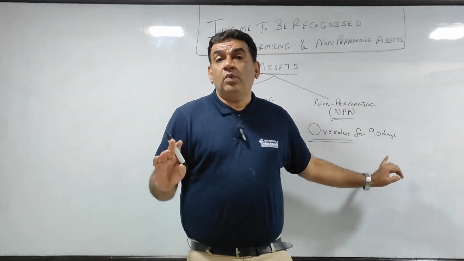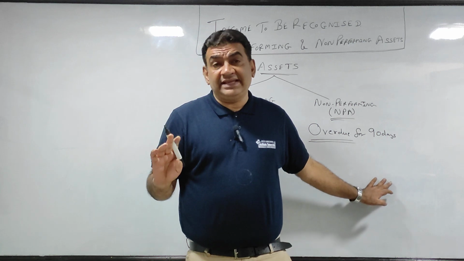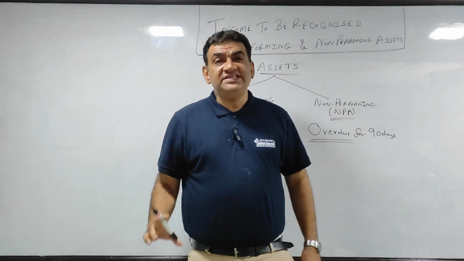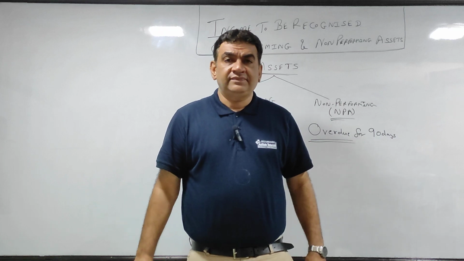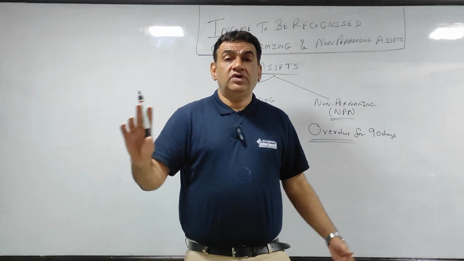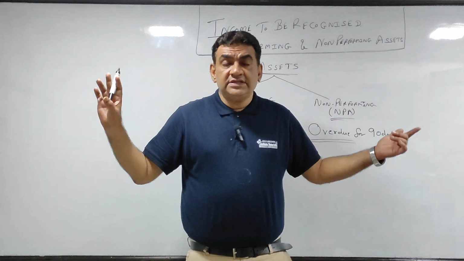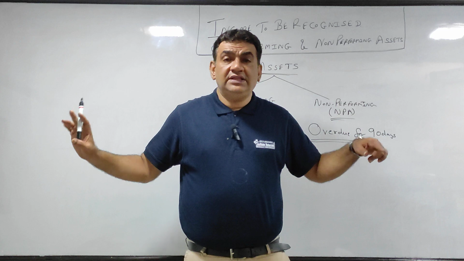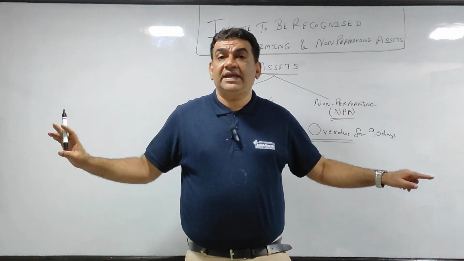Now, when it comes to non-performing, now we discuss overdue. You have all been doing since FA6 RDD, reserve for doubtful debts. The money is doubtful. So now you all know the biggest bank in India is only one, RBI, Reserve Bank of India. All other banks are governed by RBI.